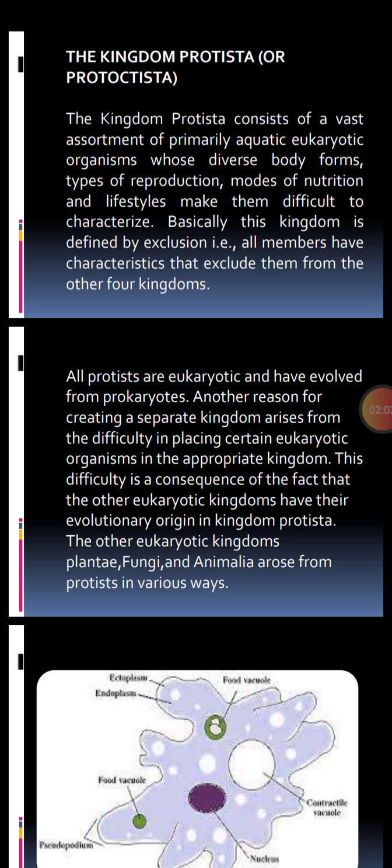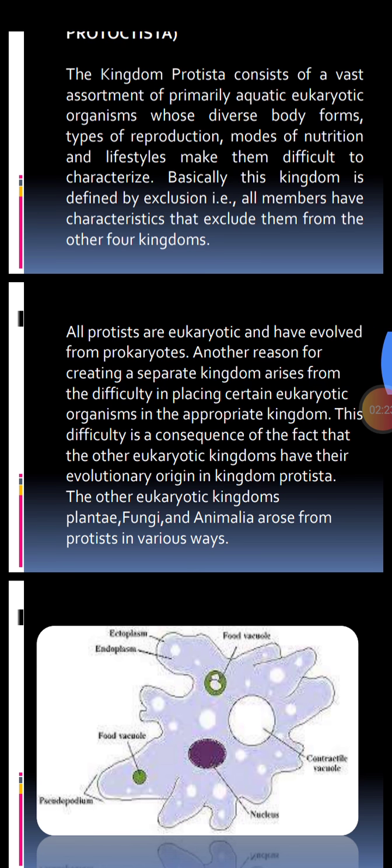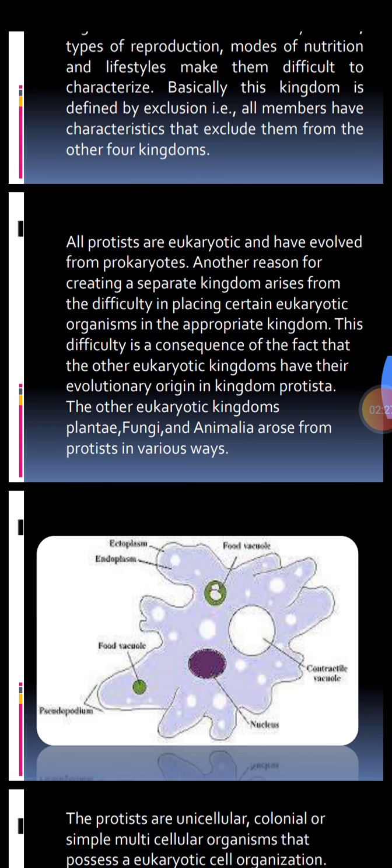This difficulty is a consequence of the fact that other eukaryotic kingdoms have their evolutionary origin in kingdom Protista. The other eukaryotic kingdoms are, as you know, Plantae, Fungi, Animalia. They arose from protists in various ways. The protists have so many characteristics.